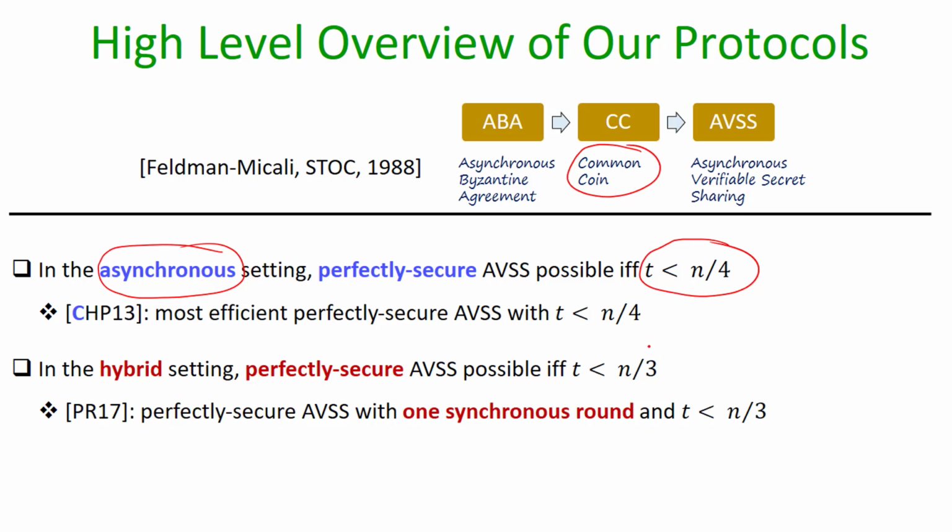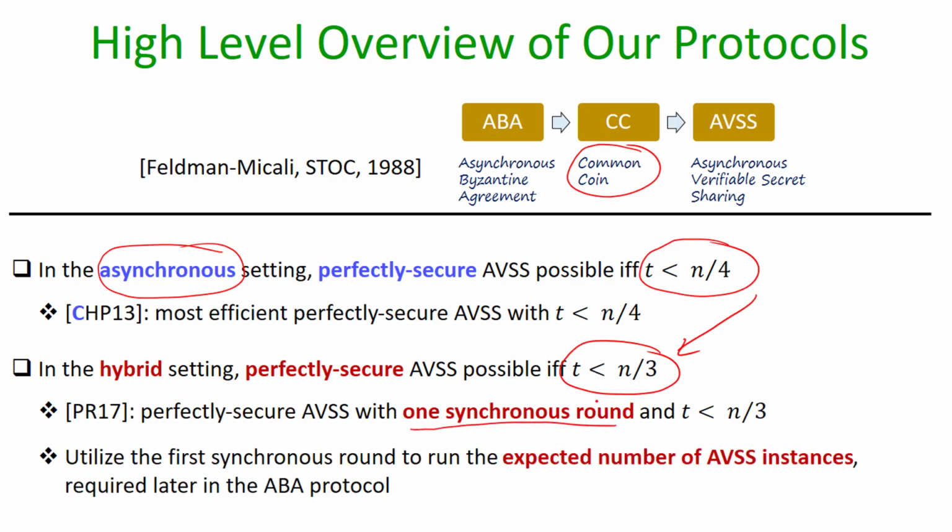Whereas if we consider the setting of t less than n over 3, then this result of Patra and Ravi shows how to design a perfectly secure AVSS protocol in the hybrid setting, beating the bound of t less than n over 4. This hybrid setting assumes one synchronous round followed by a completely asynchronous model.